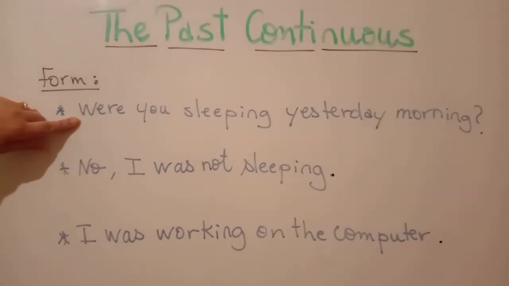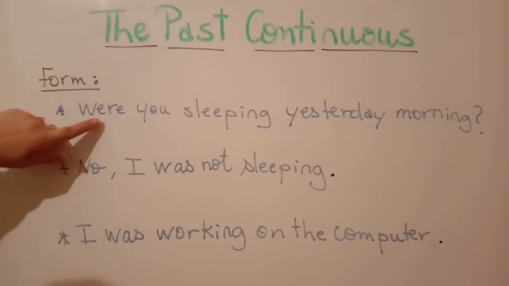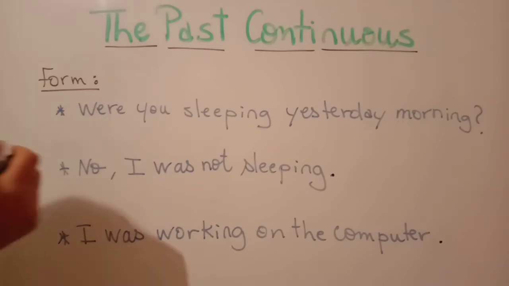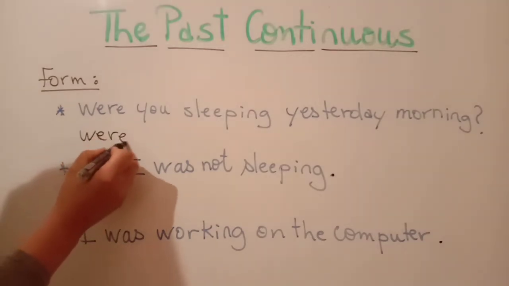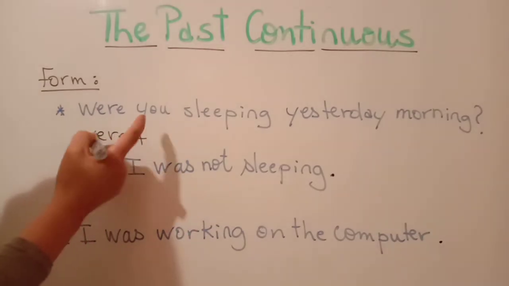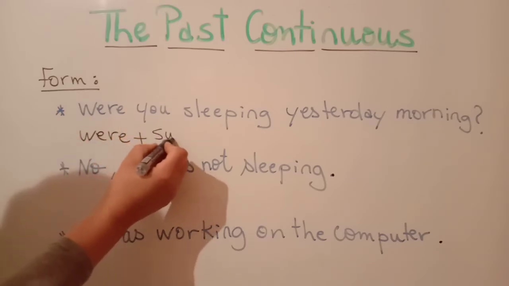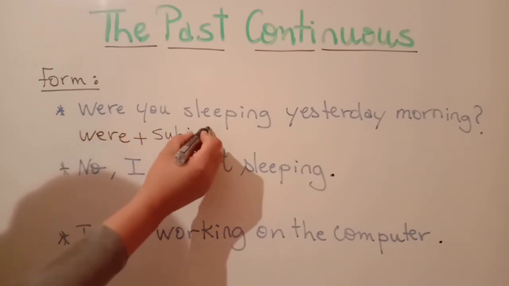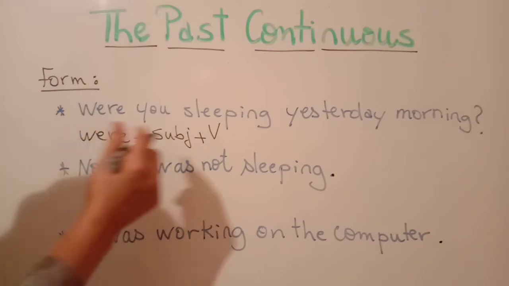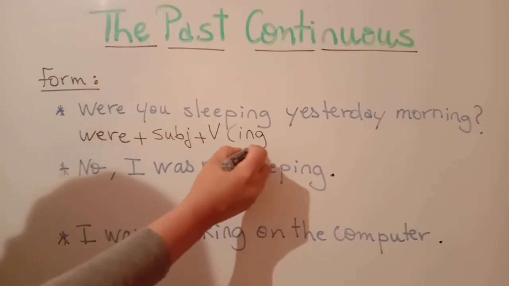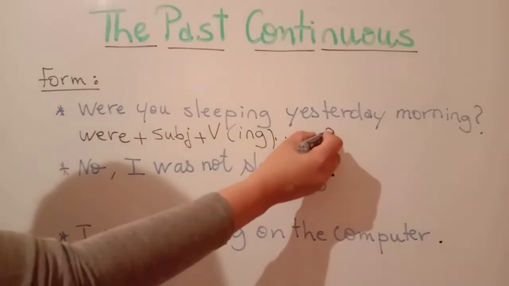First, were you sleeping yesterday morning? Because I called you, but you didn't answer. Were you sleeping yesterday morning? So this is a question. As you see, in a question we start with the auxiliary were, plus subject, plus present participle or verb ing form, question mark.